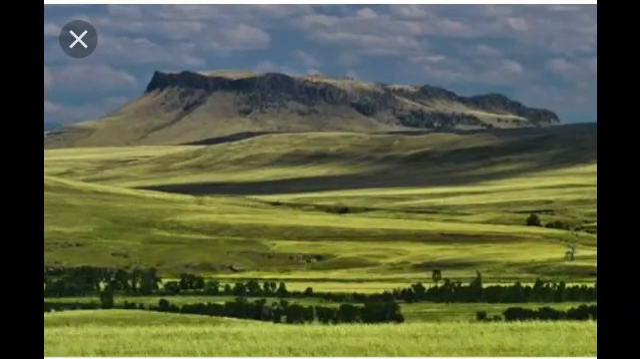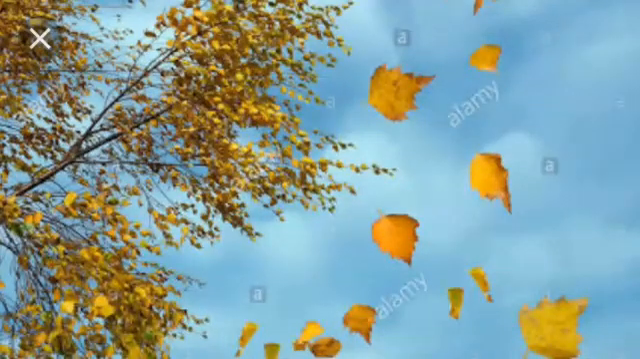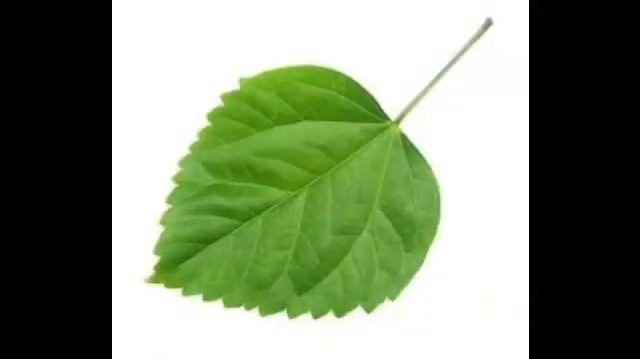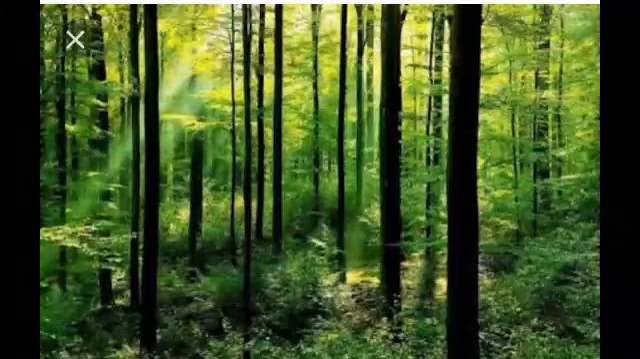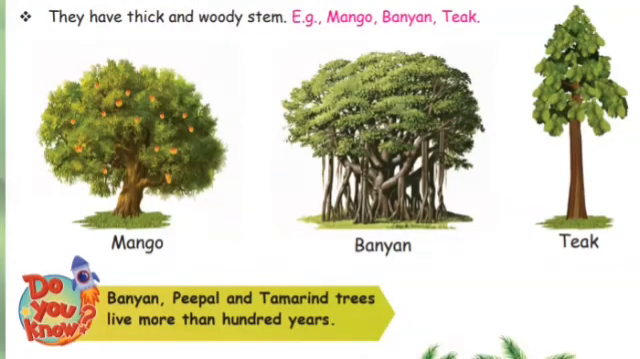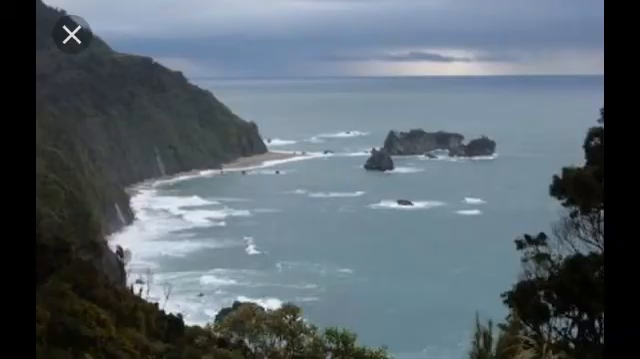Next, plants in plains. Plants in plains need to adapt to both dry conditions and extreme temperatures. They grow in warmer climate and usually shed their leaves in winter to protect themselves from cold. They have flat and broad leaves. They have thick and woody stem. Example, mango, banyan and teak.